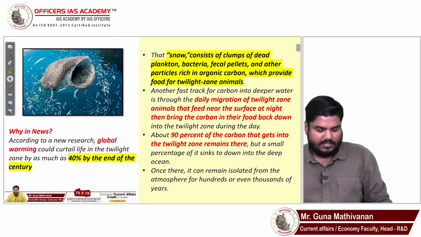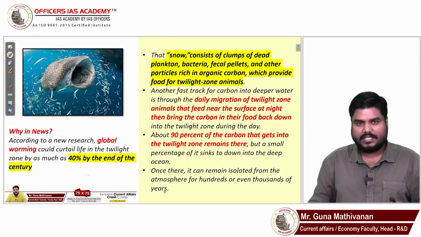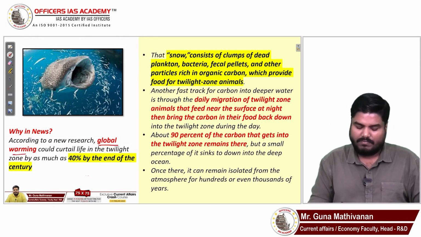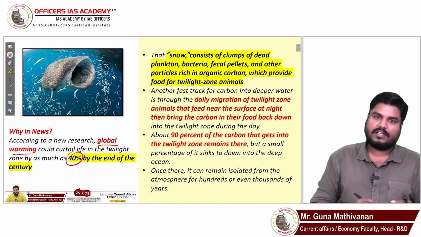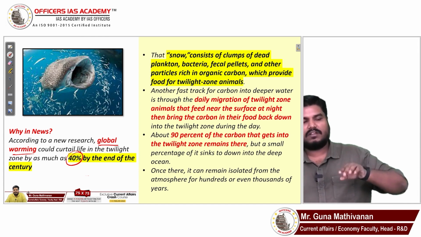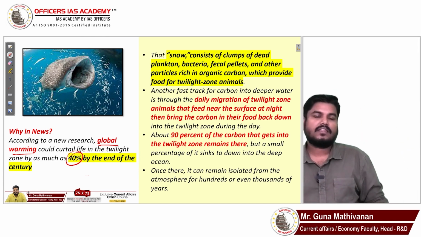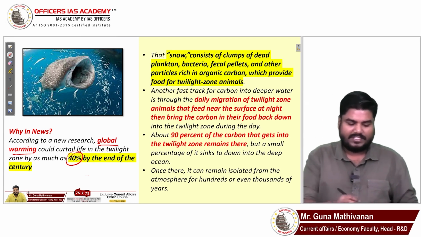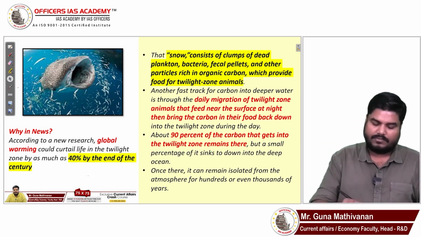So yes, why was it in the news? A global research study was saying that global warming can lead to the end of 40% of species in this twilight zone. Because of global warming, 40% of species in the twilight zone can come to an end. That is the warning given by a global research study. That's why it was in the news.